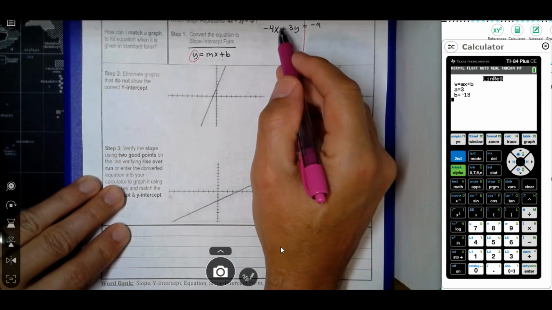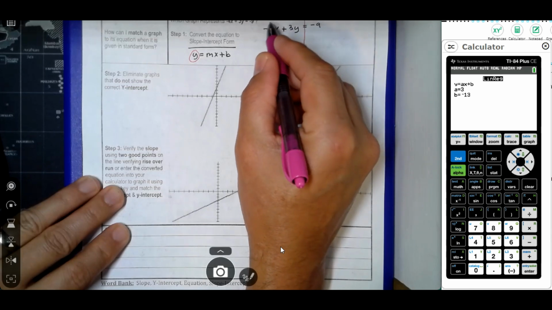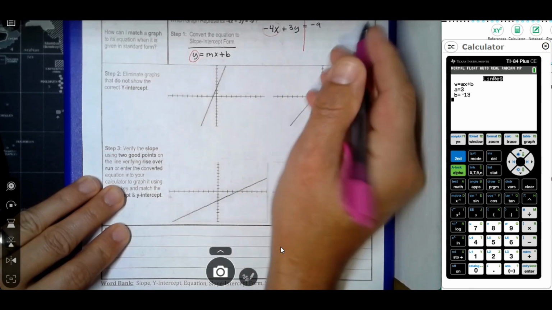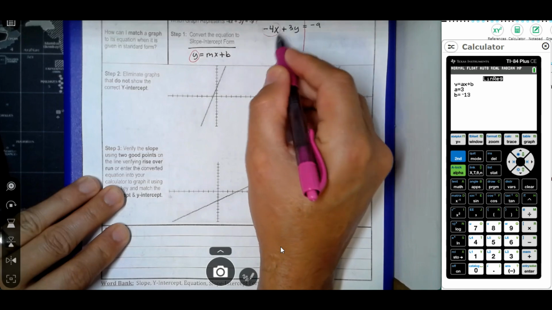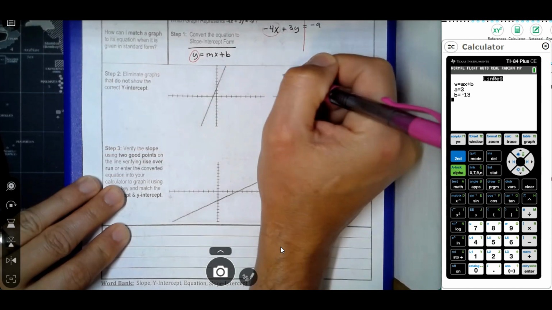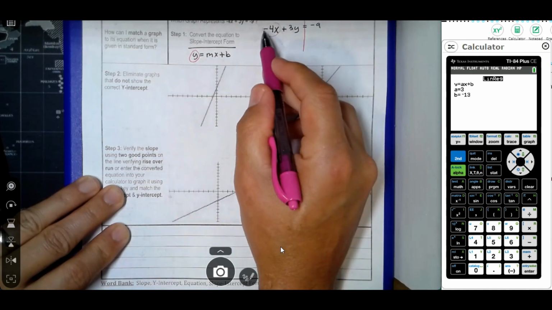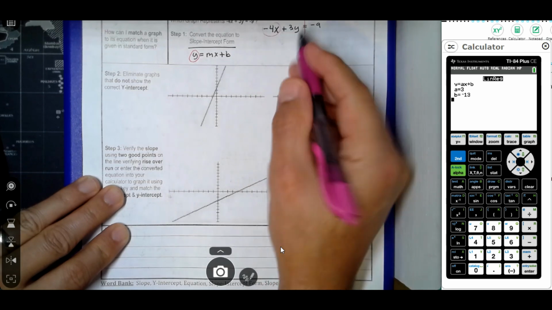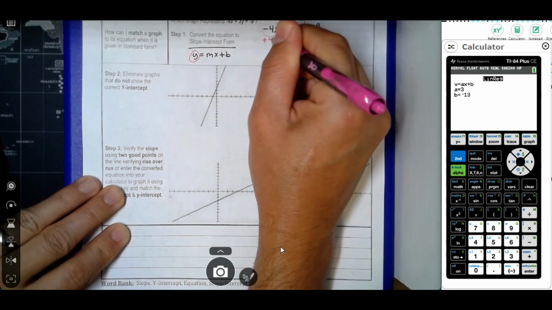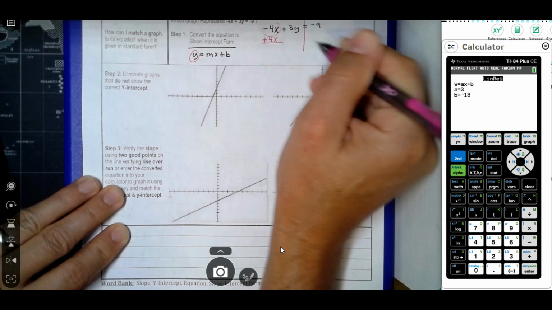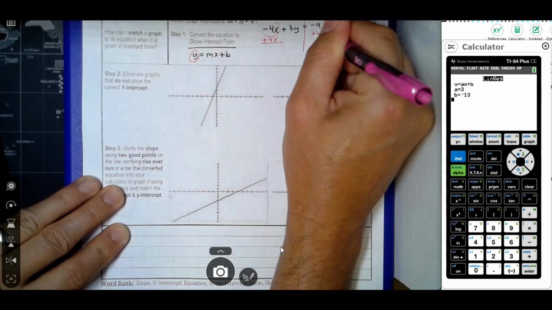In order to do that, I first want to move this whole term, negative 4x, over to the right. Now to move a whole term over to the right, I need to do the opposite of what's happening. And right now we're subtracting 4x. That's why it says negative 4x. So I want to do the opposite, which is adding 4x. And I'm going to add 4x to the right side as well.